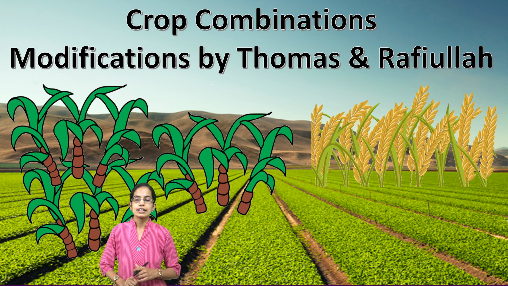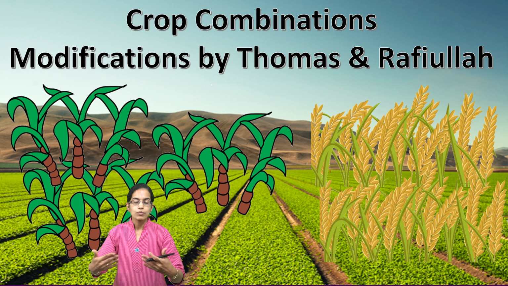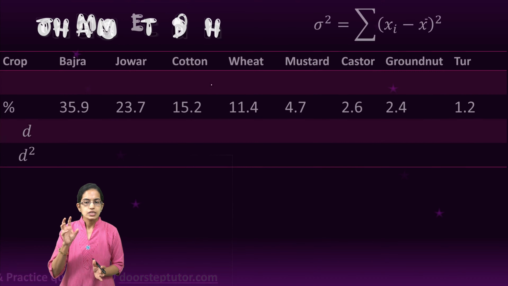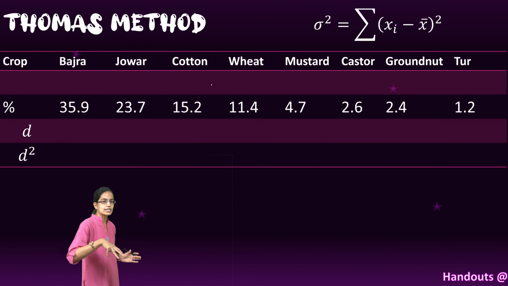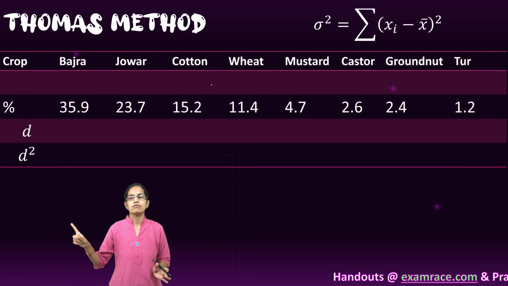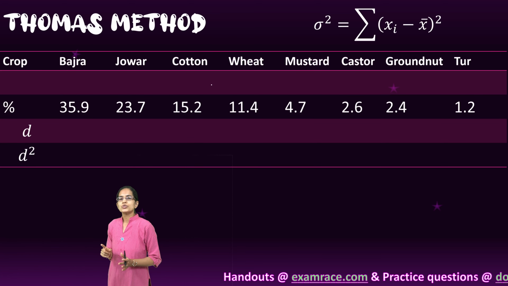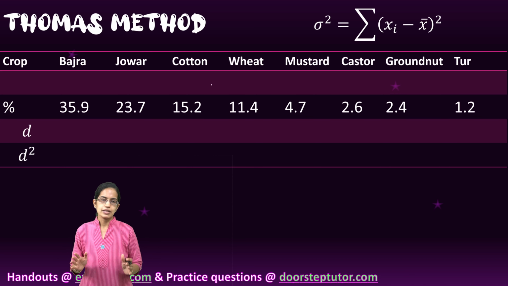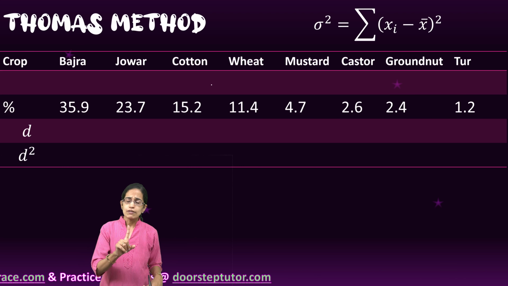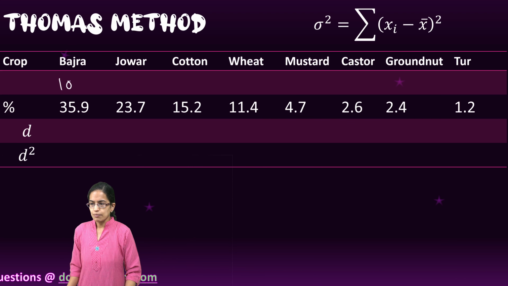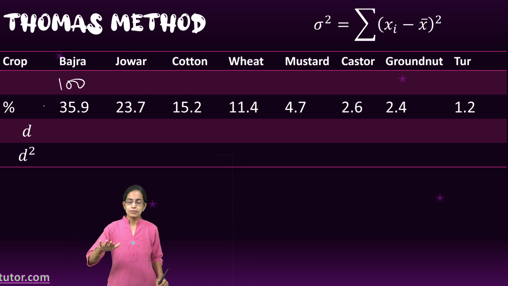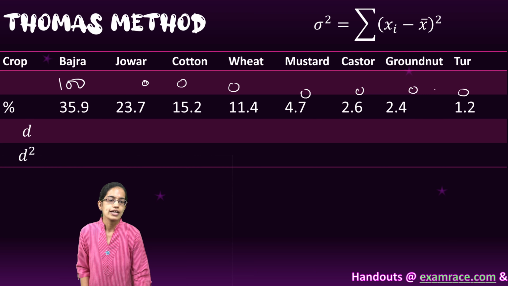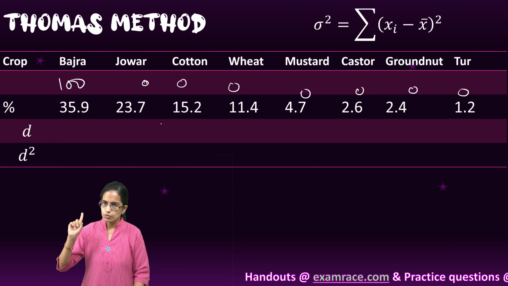And how do we identify, if I am bringing in more and more crops, what would be the best method? So Weaver laid down a method which was criticized by Thomas, because Thomas said that if we are taking a hypothetical value for one of the crops, we need to take the hypothetical value for other crops as well into account. For example, if I say this is a monoculture, only one crop should be grown, and I say bajra accounts for 100%, that means all other crops should account for 0, 0, 0, 0, 0 and 0, but this was not taken into account by Weaver.